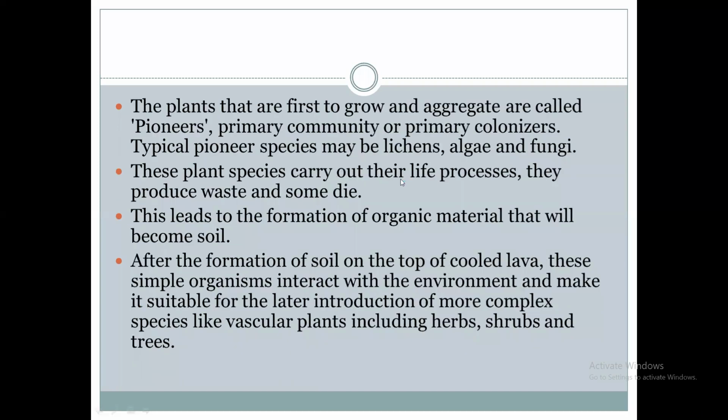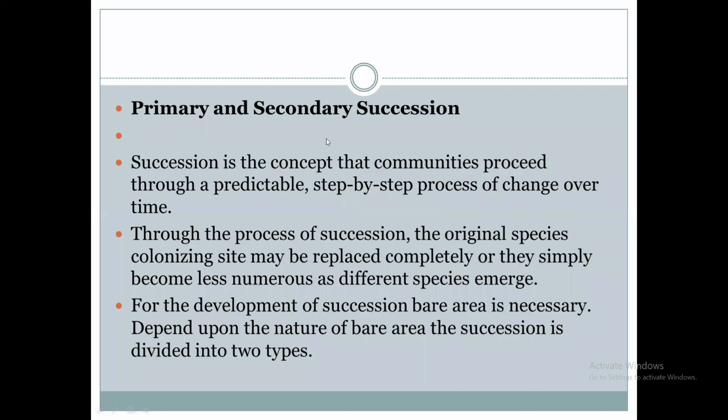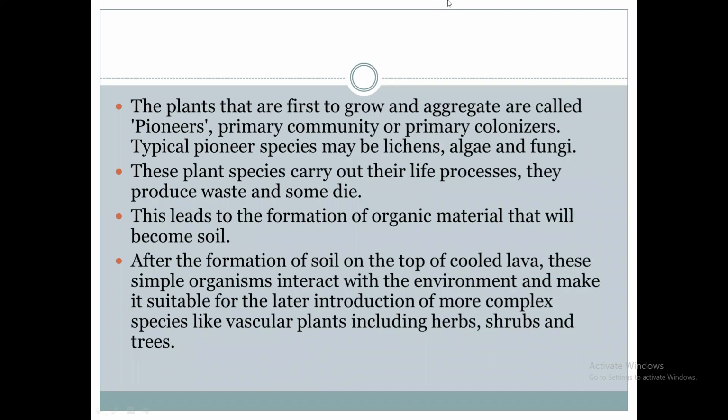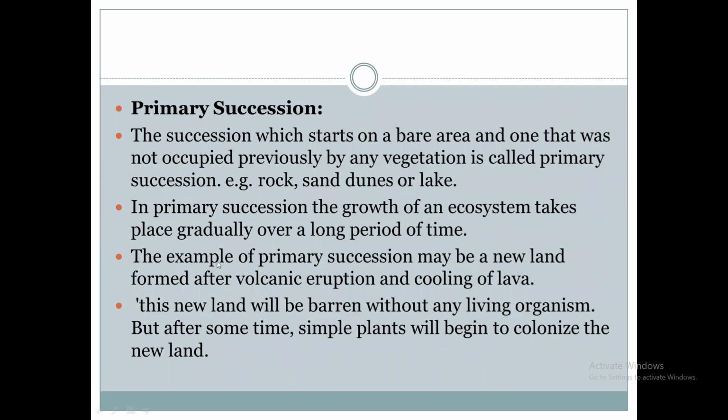So this plant succession has two types: primary succession and secondary succession. The first type of succession is the primary succession. In the primary succession, the succession will start on a bare area.